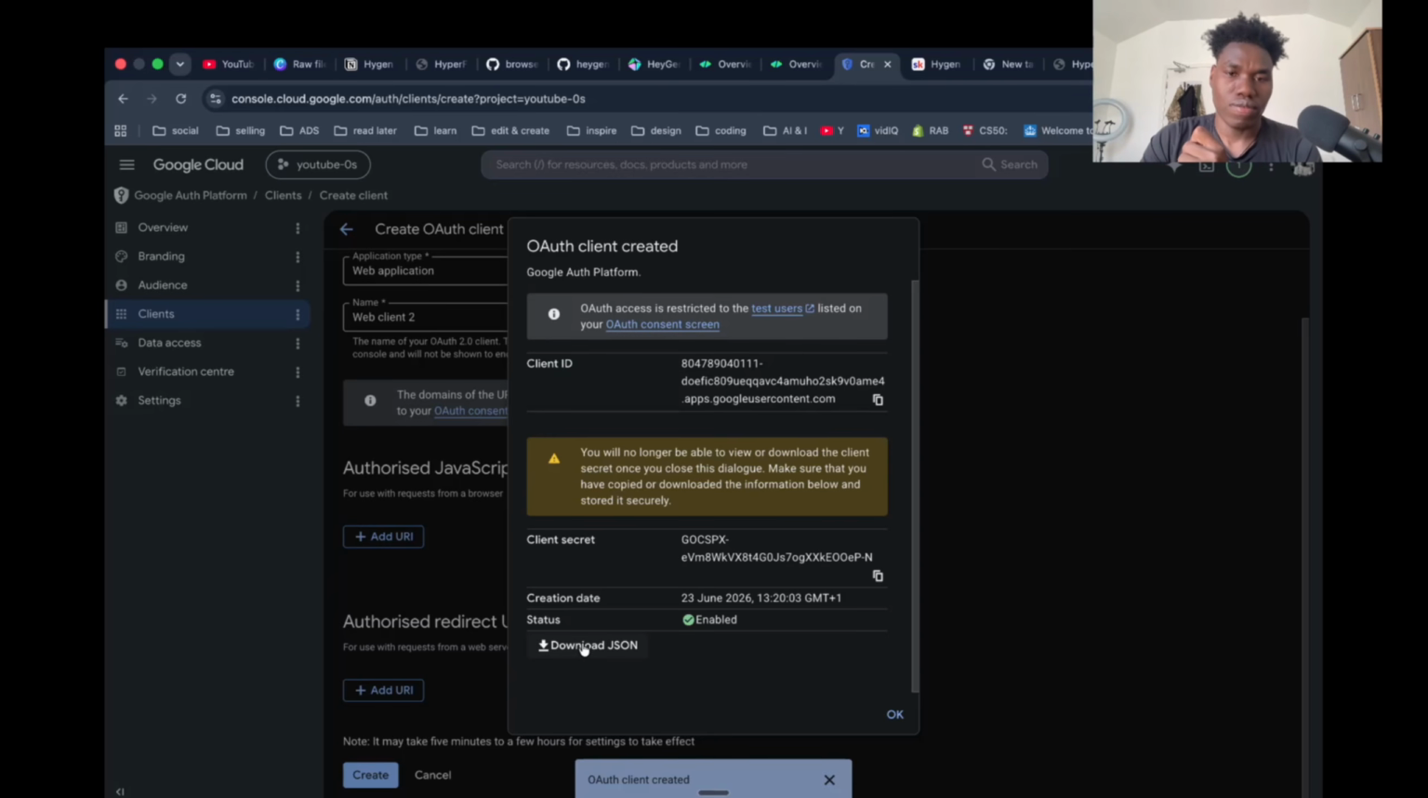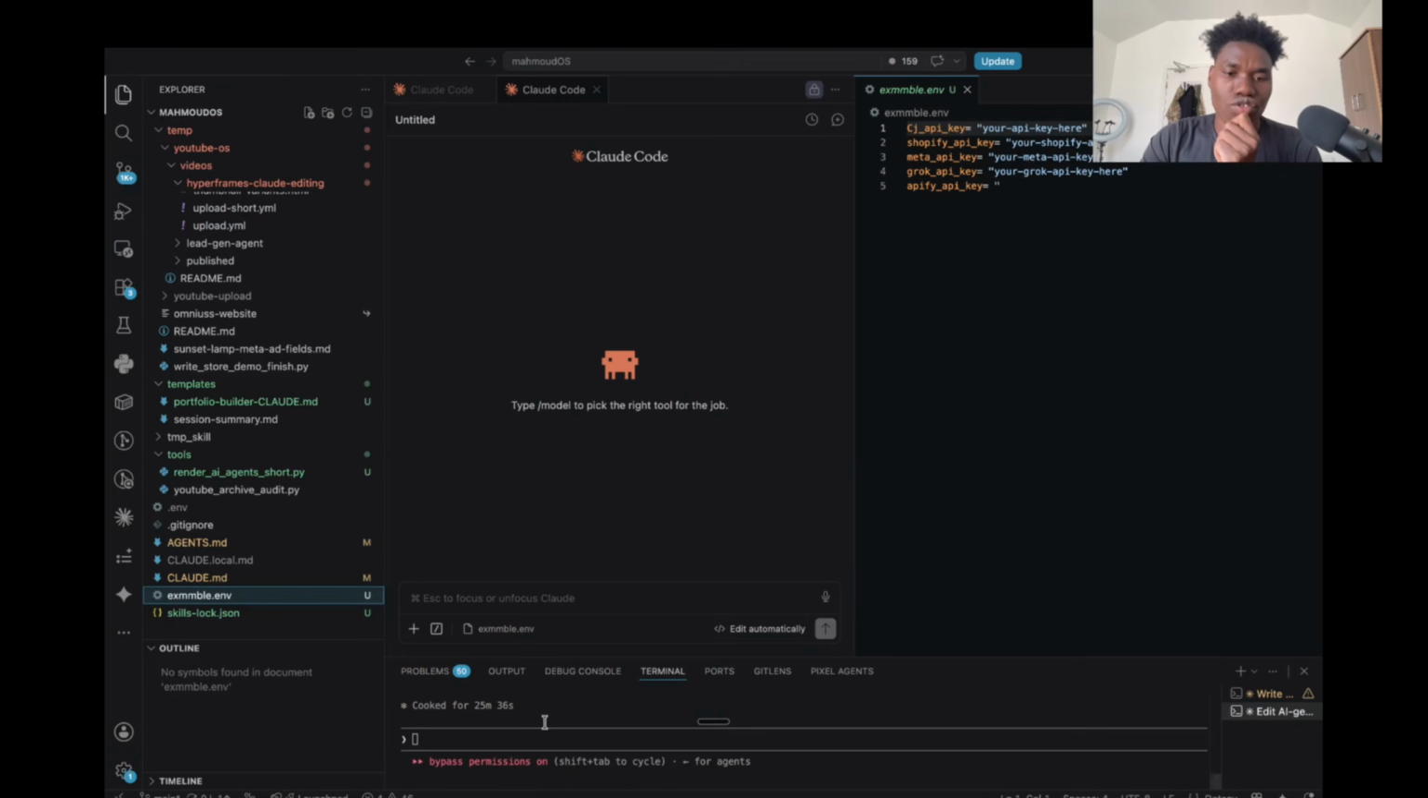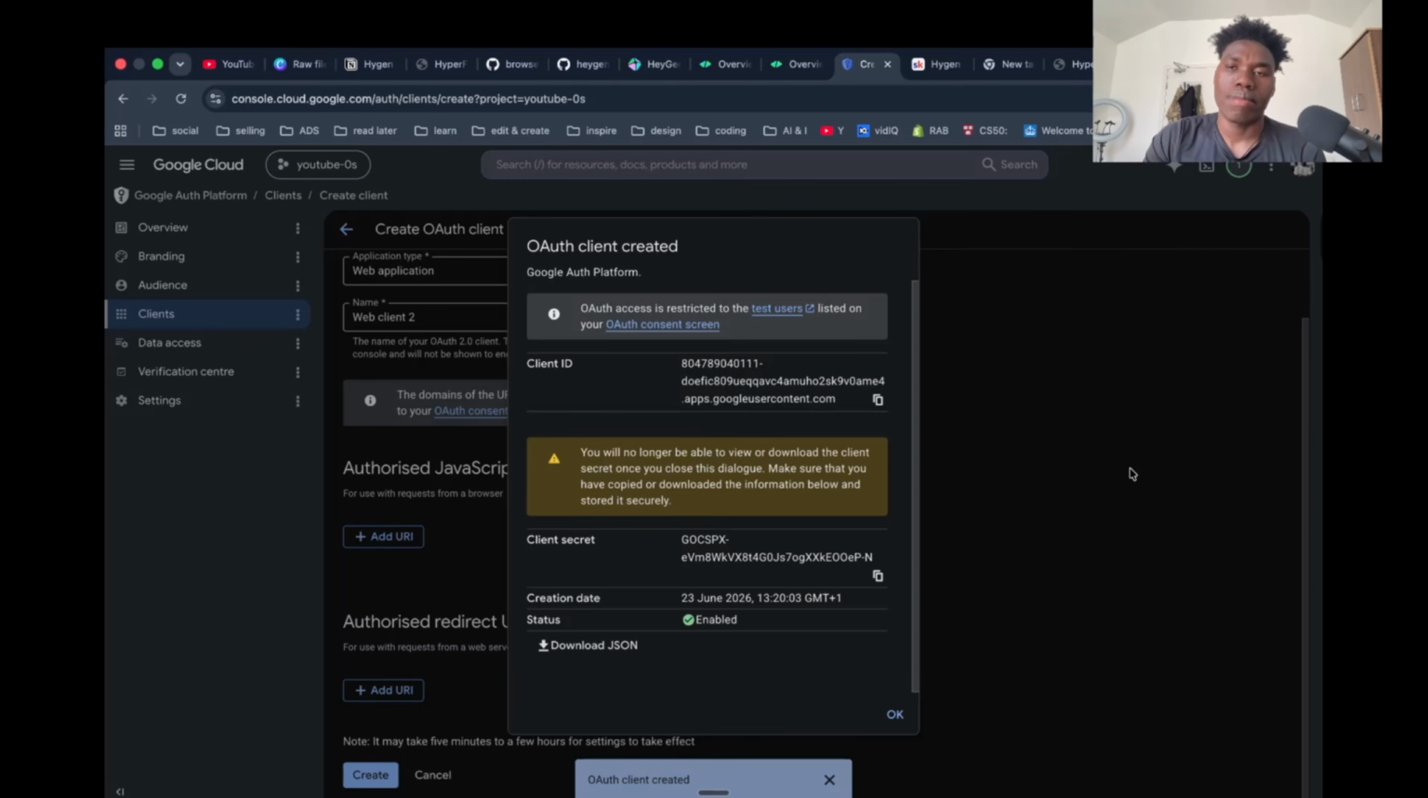Download this as a JSON file, and then add that to your Claude agent and tell it to copy and paste all that credential into your local environment file, and then it's going to open a tab in your browser to authenticate you. So just follow this step and your connection with YouTube will be easy.